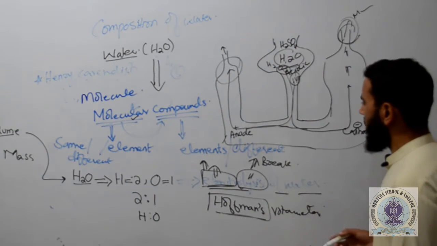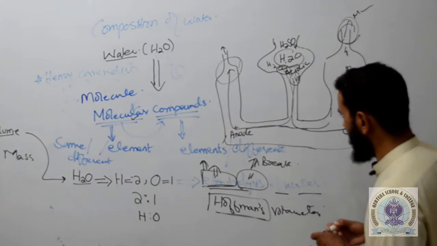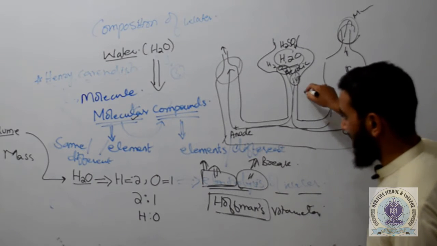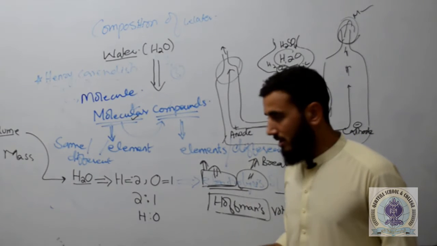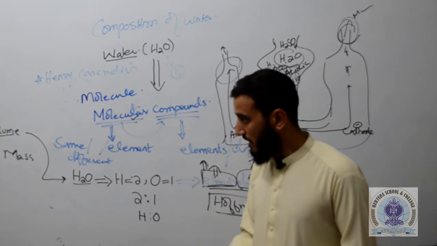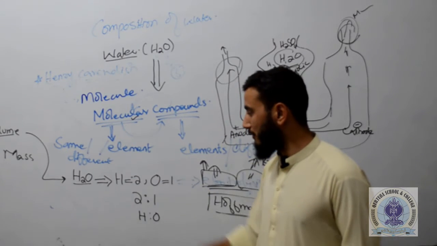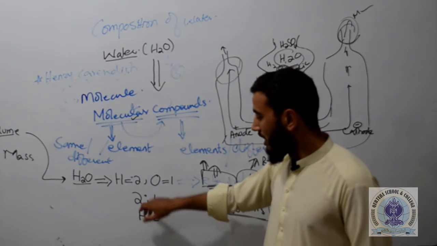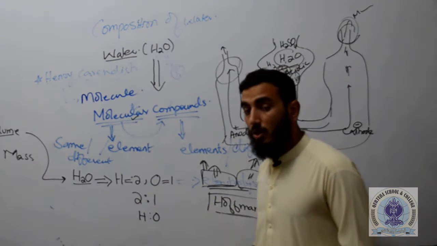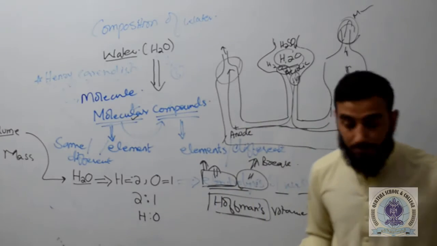So that was a rough diagram of the Hofmann voltameter, and with the help of that device we are able to determine the composition of water by volume, and that is 2:1. We will have 2 atoms of hydrogen with 1 atom of oxygen.